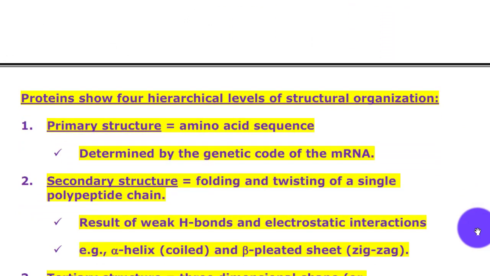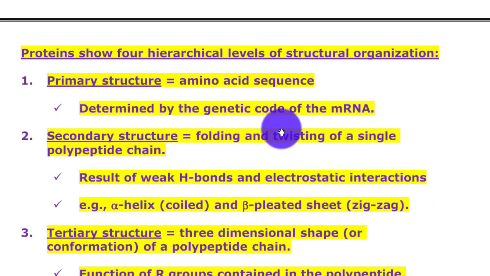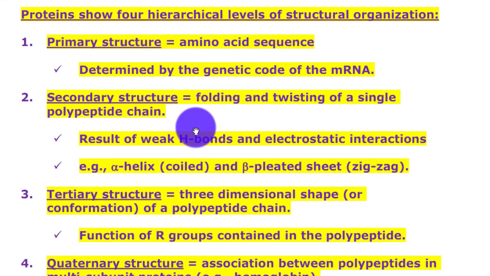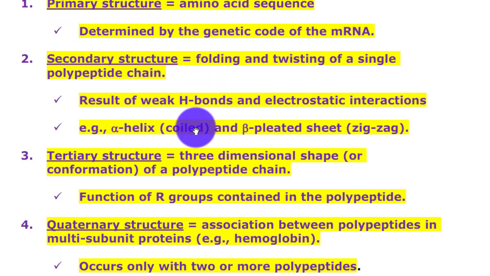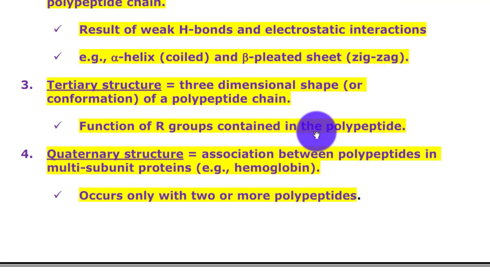Protein shows 4 hierarchical levels of structure organization. Primary structure, amino acid sequence, determined by the genetic code of the messenger RNA. Secondary structure, folding and twisting of single polypeptide chain, result of weak H bonds and electrostatic interactions.